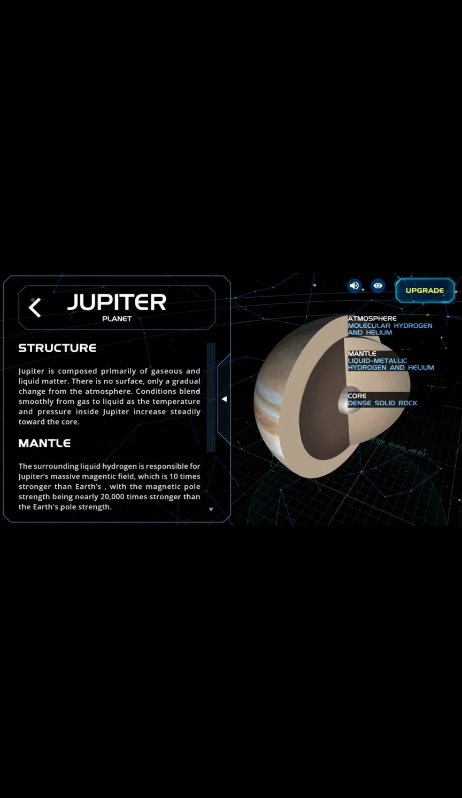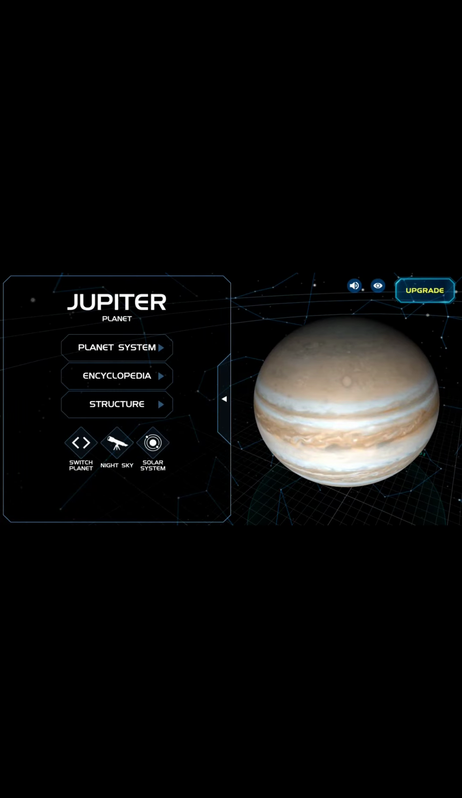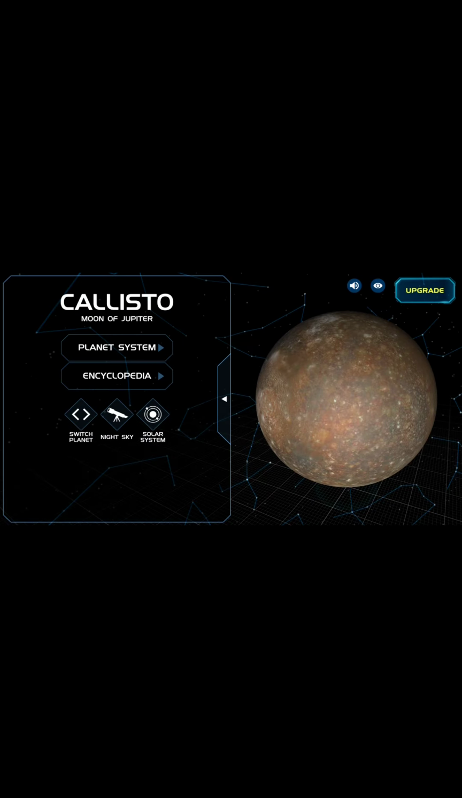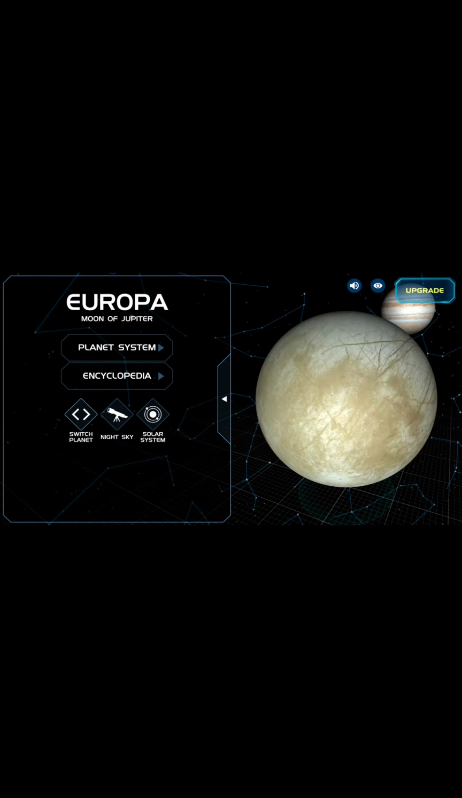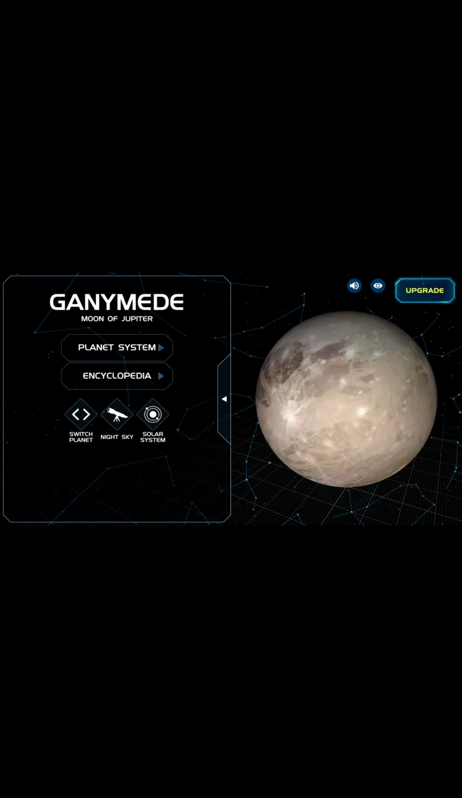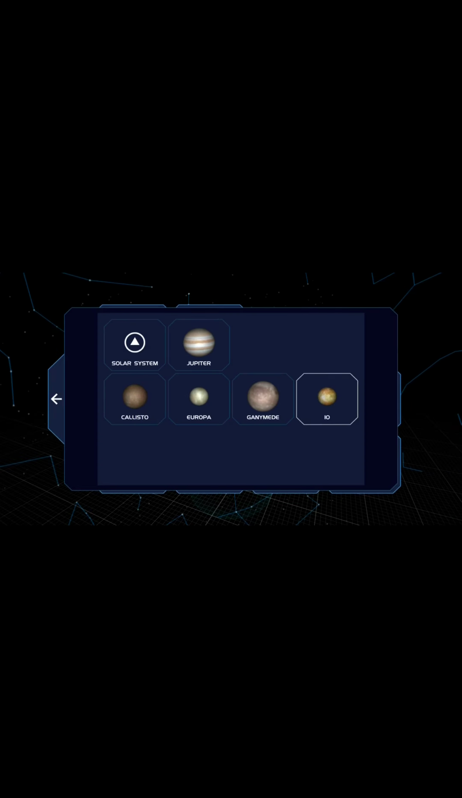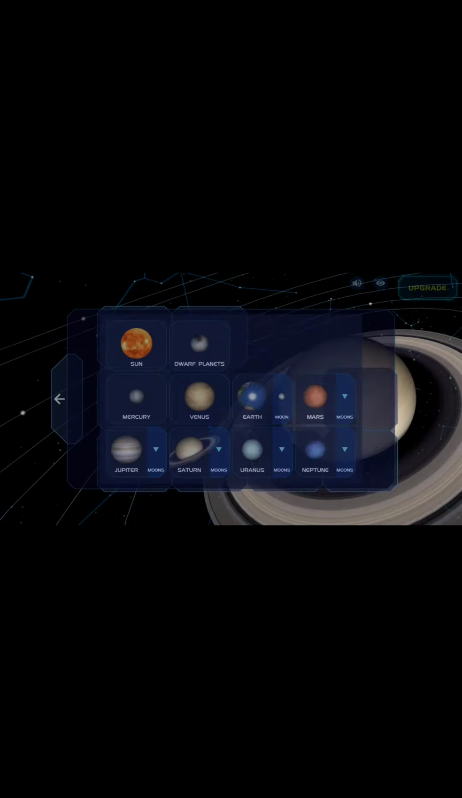I will explain this to you later. I will explain how many moons are there. In Jupiter there are 4 types of moon: Callisto, Europa, Ganymede and Io. We'll see. Callisto is like this, Europa is like this, Ganymede is like this, Io is like this. I will explain briefly in my next video.